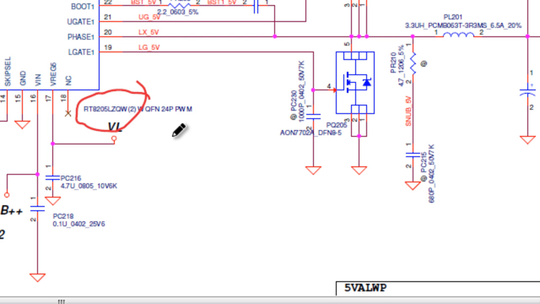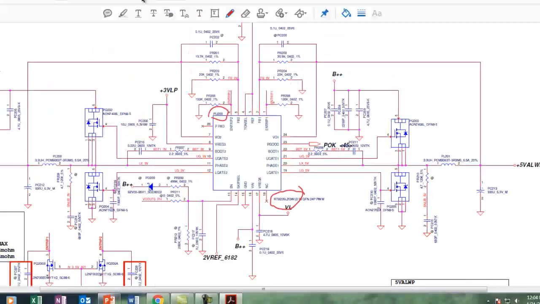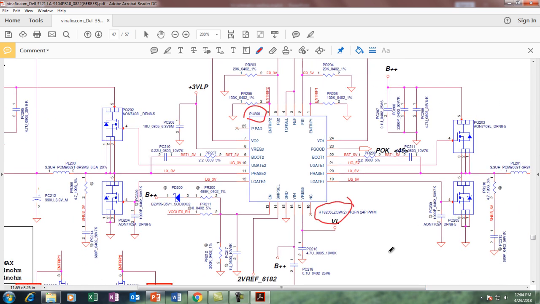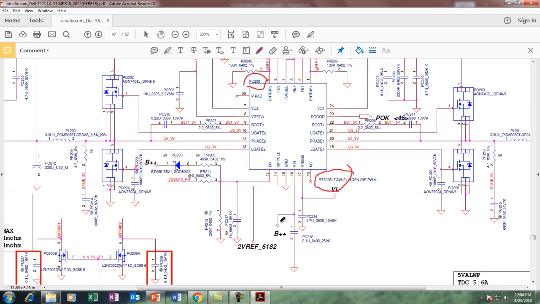This RT8205 has 4 sections. First of all, it needs power, so it gets V in voltage, or 19 volt, at the V in pin, pin number 16.